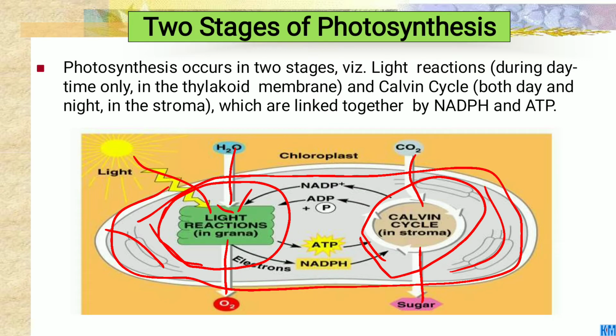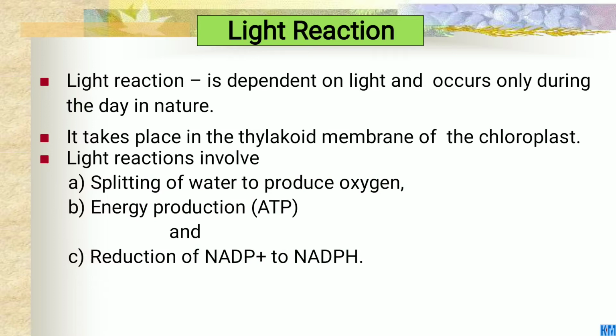In the Calvin cycle, CO2 is absorbed and sugar is formed. In the light reaction, electrons are emitted and NADPH is formed. In these two reactions, ADP is converted into ATP and NADP is converted into NADPH.